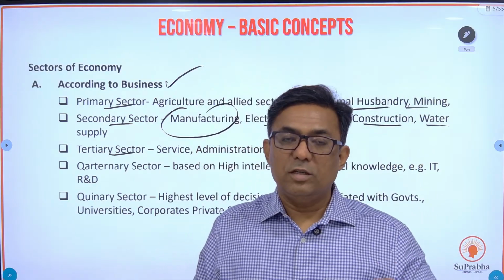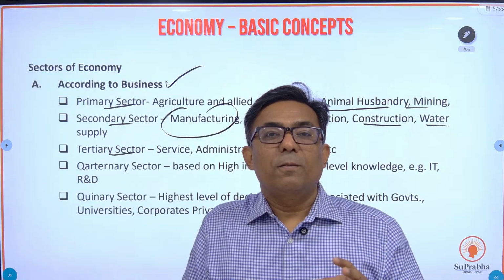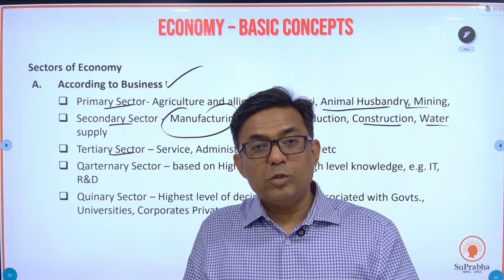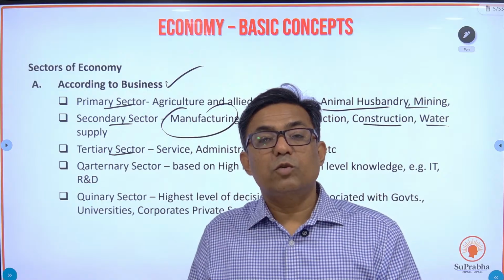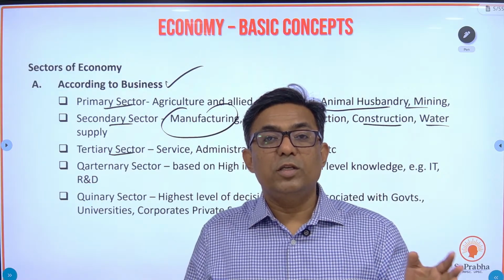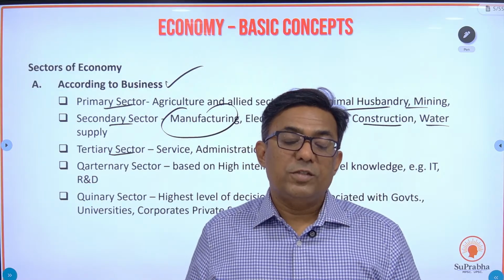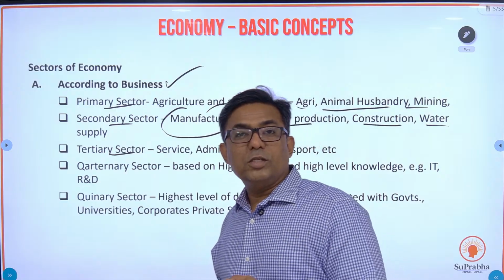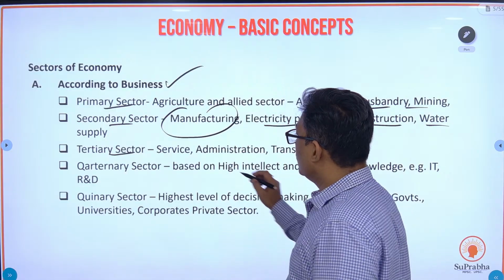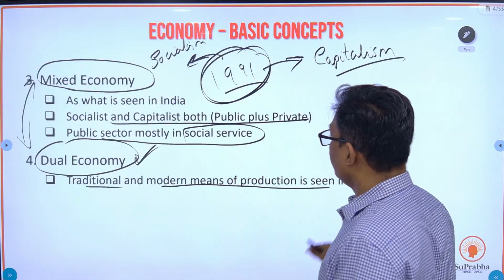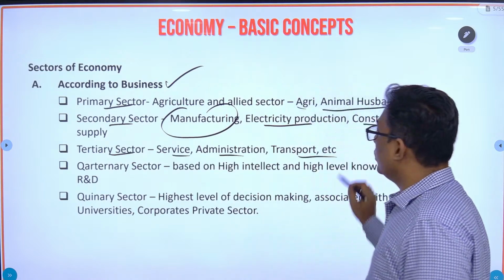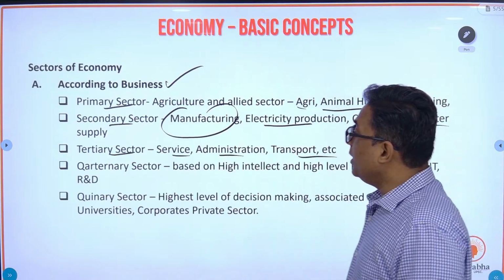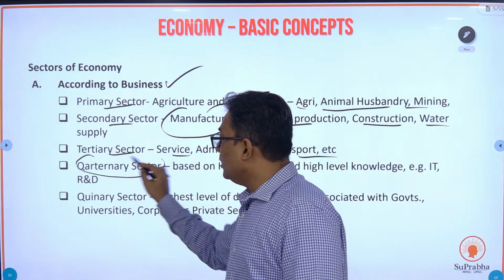Today, service sector is the prime, the foremost sector which is delivering the economy. More than 50% of the contribution to the Indian economy is via the service sector, that is the tertiary sector. Service industry has increased like anything. So tertiary sector, service, administration, transport, etc. Then next you have the quaternary and the quinary sector.